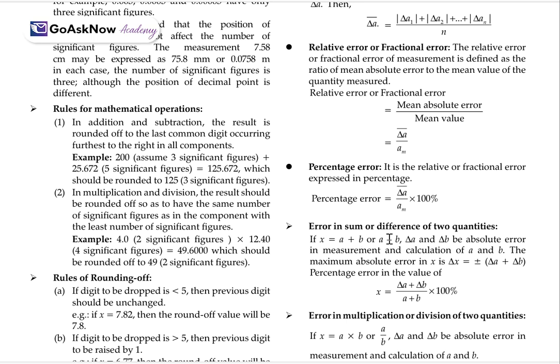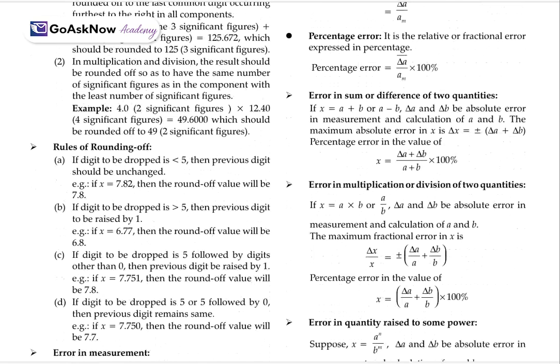Now, error in sum or difference of two quantities. If x is equal to a plus b or a minus b, then let delta a and delta b be the absolute errors in measurement of a and b. The maximum absolute error in x will be delta x equal to plus or minus, as we have already stated, might be positive or negative, delta a plus delta b. So the percentage error in the value of x is equal to delta a plus delta b upon a plus b into 100%.